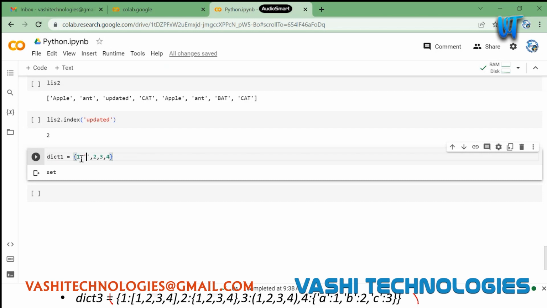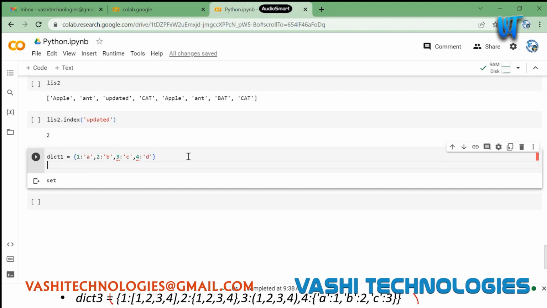Like we have 1 here and A as the value. And we have 2, let me put B here. And for key 3 we are having C and for key 4 we are having D. Okay, now this will be treated as a dictionary.